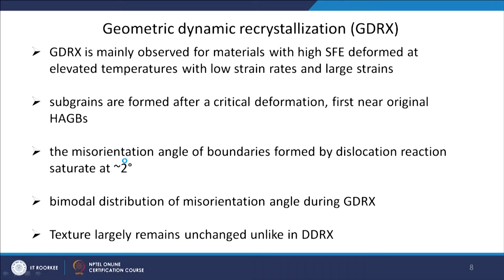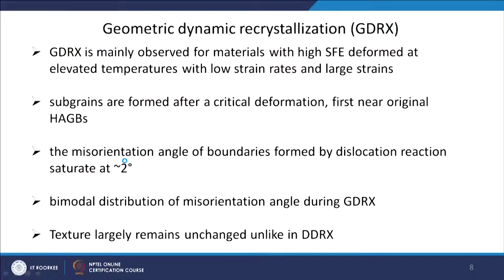In fact, some people categorize GDRX within CDRX, so it is considered a part of continuous dynamic recrystallization, and it also occurs at elevated temperature, low strain rates and large strains. Mainly all these conditions are the same as in CDRX. Only how the recrystallization takes place, the mechanism, is different from the CDRX process.